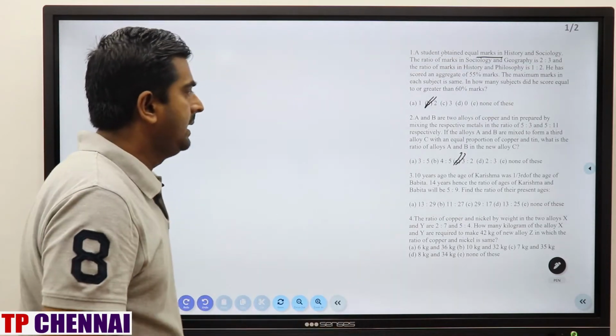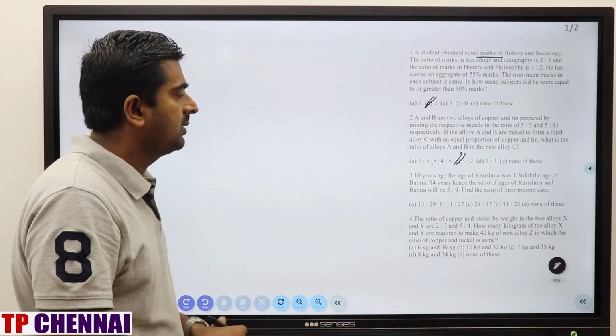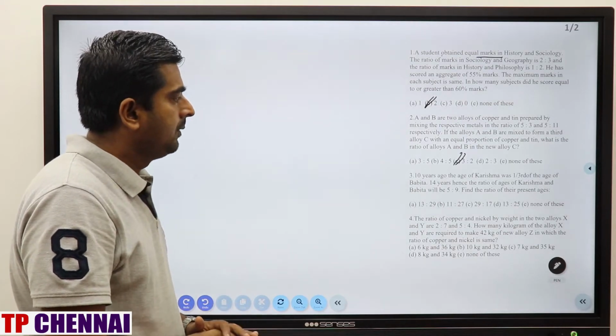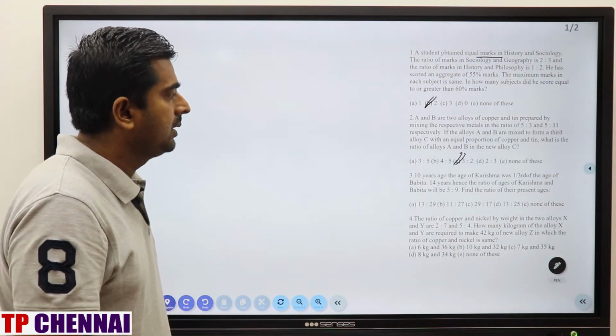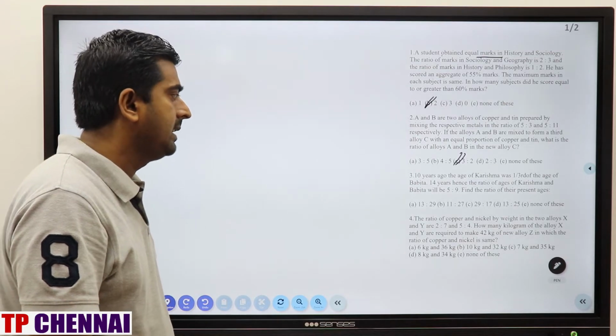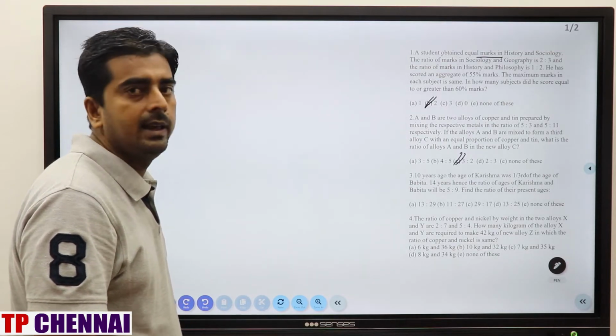Now we'll see question number 3. 10 years ago the age of Karishma was 1/3 of the age of Babita. 14 years hence the ratio of the ages of Karishma and Babita will be 5:9. Find the ratio of their present ages.